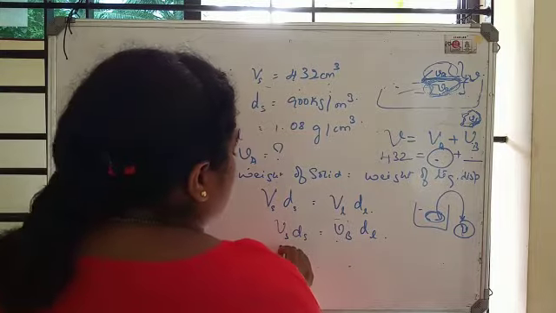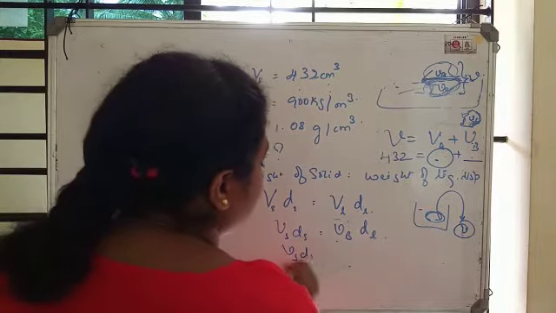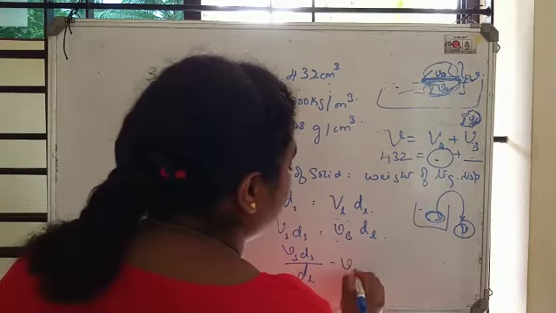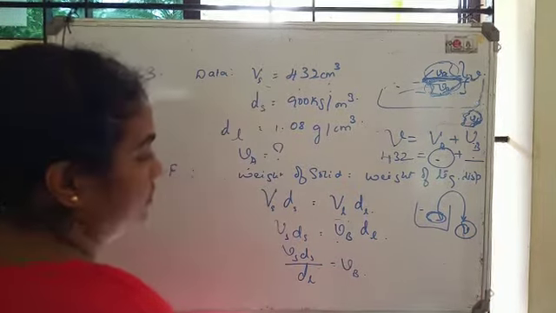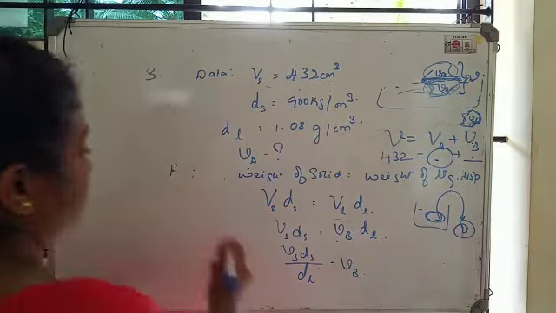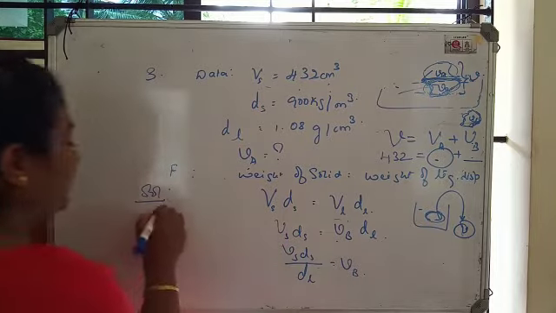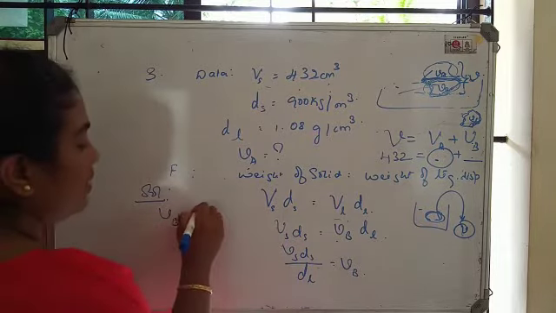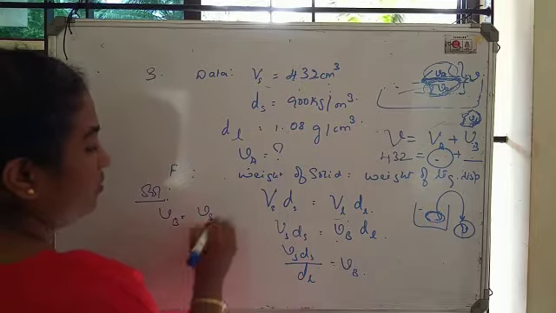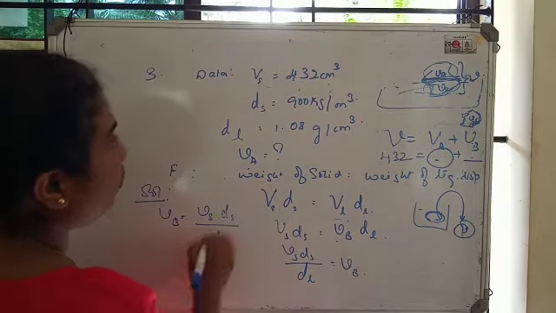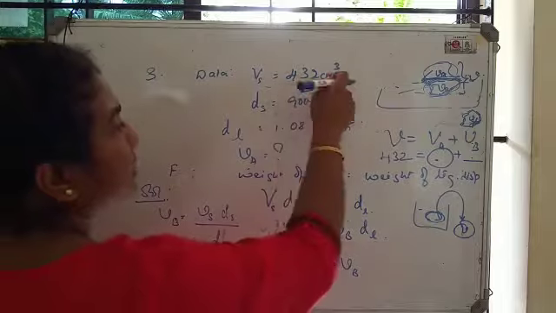Now, from here, Vs by Ds, I'll shift this DL to this side because that is something I know, and VB is something to find. Okay, so this is the formula section. Now let me go for the solution section. I got the formula finally as volume below is equal to volume of the solid into density of the solid divided by density of the liquid. Volume of the solid is 432 centimeter cube.